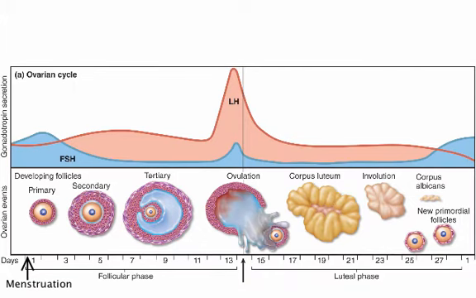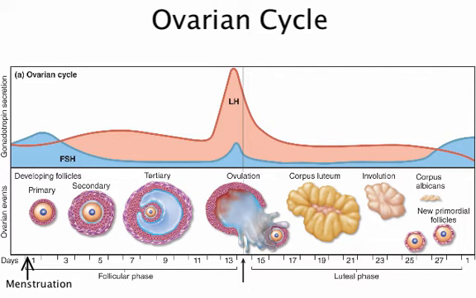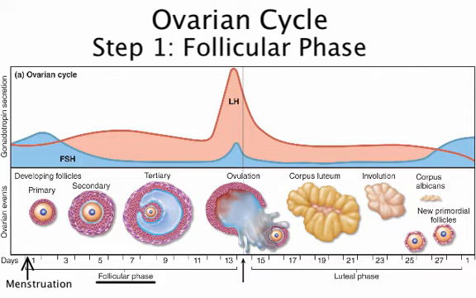The events that take place in the ovaries are called the ovarian cycle and has 3 steps. The first step is the follicular phase. It extends from the beginning of menstruation on day 1 until ovulation on day 14. The follicular phase is the most variable part of the cycle. This makes it very difficult to reliably predict the day of ovulation.